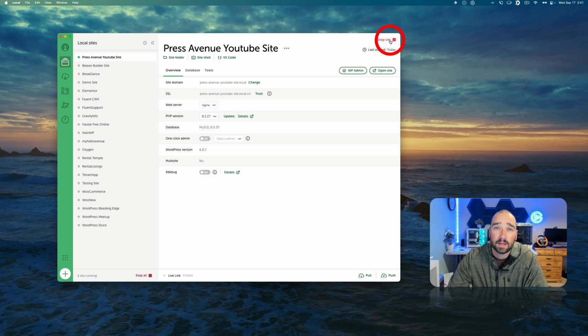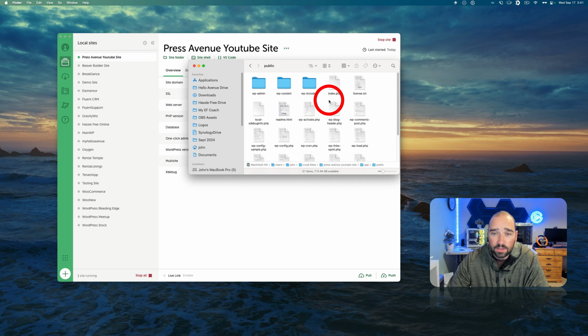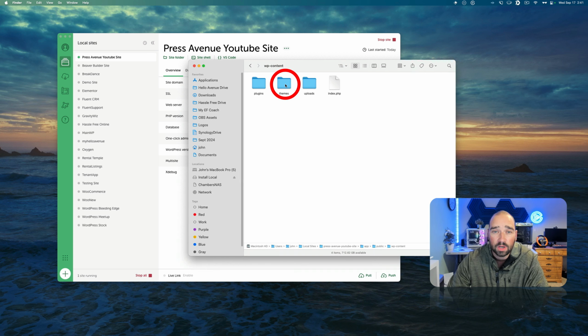I can also stop it on the top right. All these other sites that I have in here, I have not started, and you can see it here. I can hit the play button. Really quick, site folder. If I click that, it brings me to the site folder itself. And you can see if I go to app and then public, this is the typical WordPress files that you see when you FTP into a hosting platform.